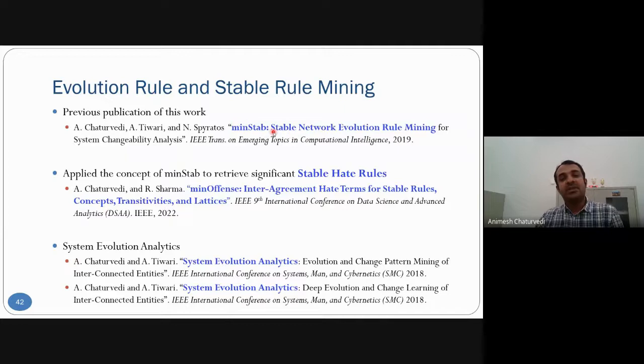Previously we published the earlier work of this paper in IEEE Transactions on Computational Intelligence, about minimum stability. We have also published a stable hate rule generation technique in the same venue, titled min offense inter agreement hit term list. We did these two works for system evolution analytics.